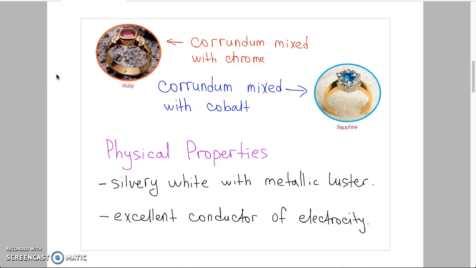Physical properties of aluminum. Aluminum is a silvery white element with metallic luster. Aluminum is a soft metal. Because it is an excellent conductor of electricity and it's lighter and cheaper than copper, it's used in high voltage lines.